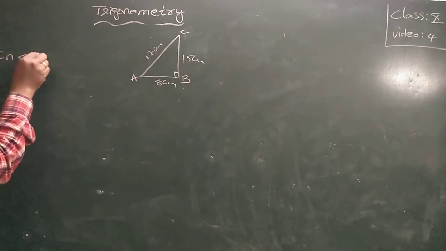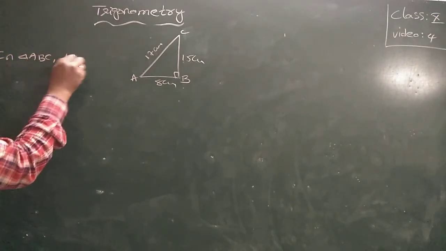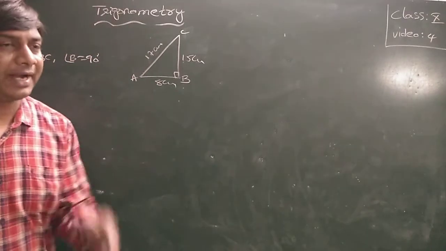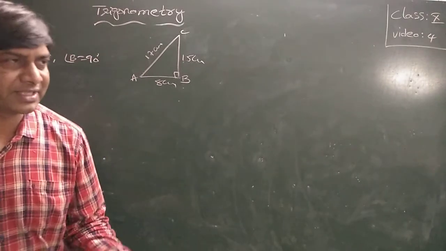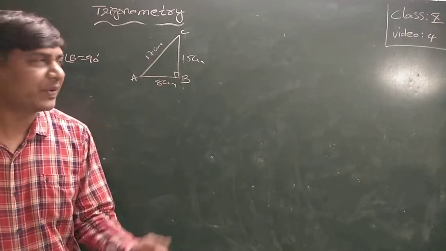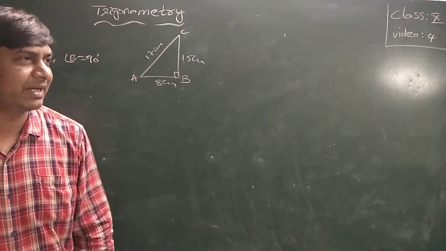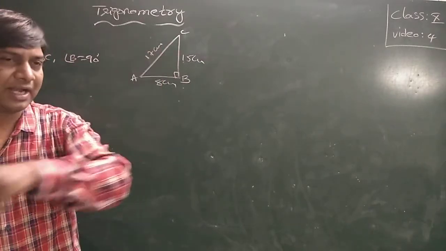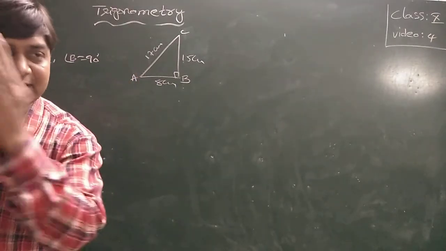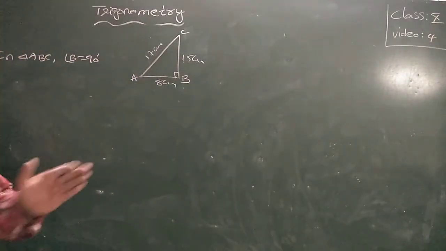In triangle ABC, angle B is equal to 90 degrees. How do you identify it? They did not mention it, but according to the given measurements, in a right angle triangle, I drew a right angle triangle. The hypotenuse is the longest side. 17 centimeter is the longest side, so I wrote it there. And respectively, 8, 15 and 17 are AB, BC and CA.